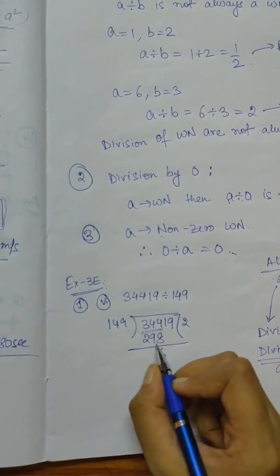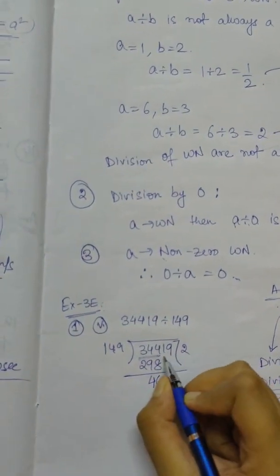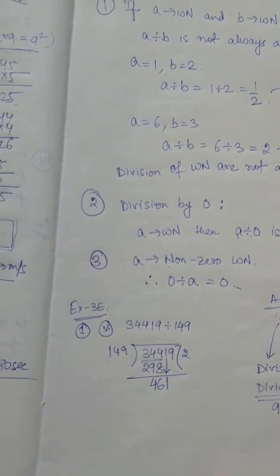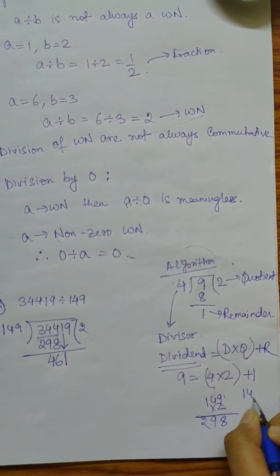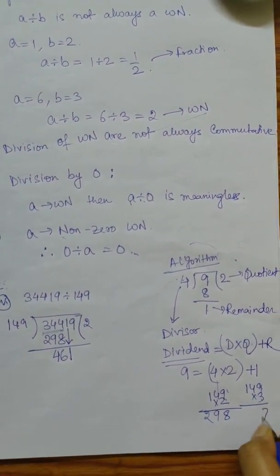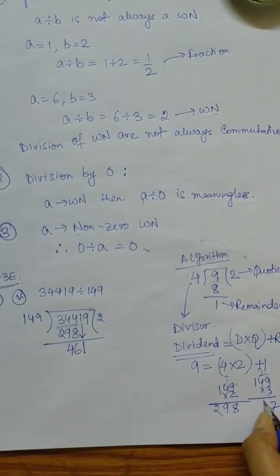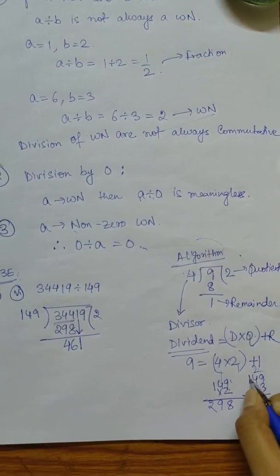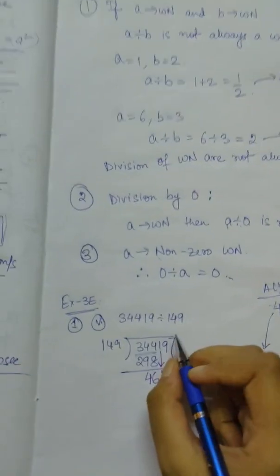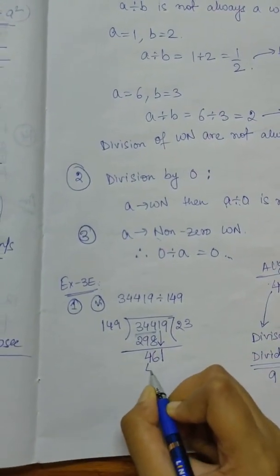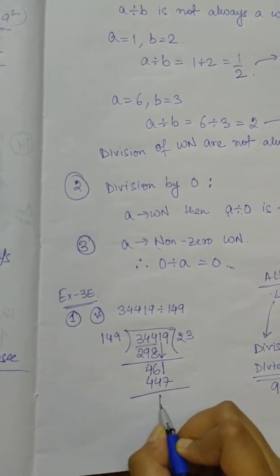So the difference is 46. Now we have 1 here, this 1 comes down. 461 means you have to multiply this 149 3 times. 3 9 27, carry 2, 3 4 12 plus 2 is 14, then carry 1, 3 into 1 is 3, 3 plus 1 is 4. So we are having 447. So this with 3 gives us 447. So the remainder is 14.